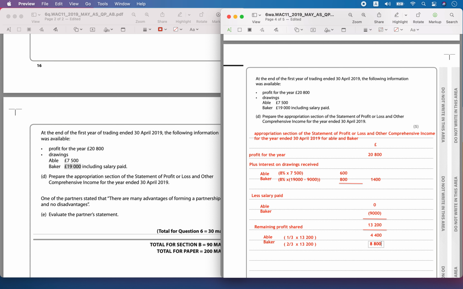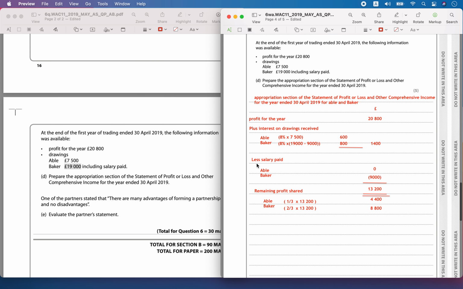Now you will share it in the ratio of 1/3 and 2/3. So for Abel it is 4,400 and for Baker it will be 8,800.